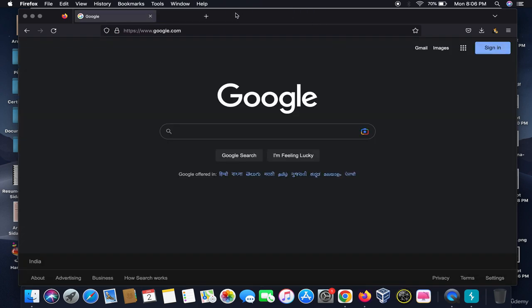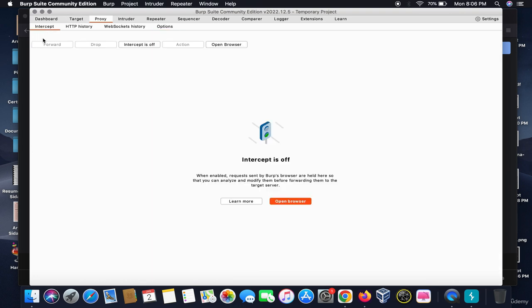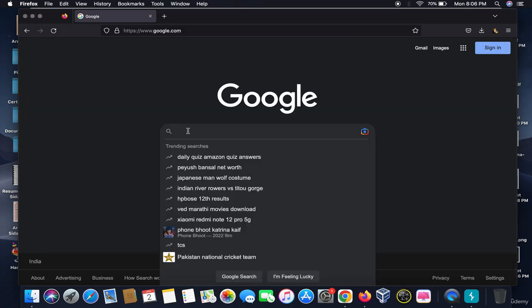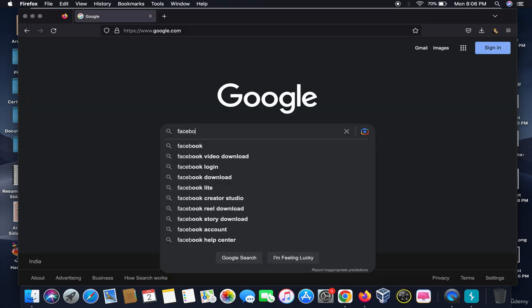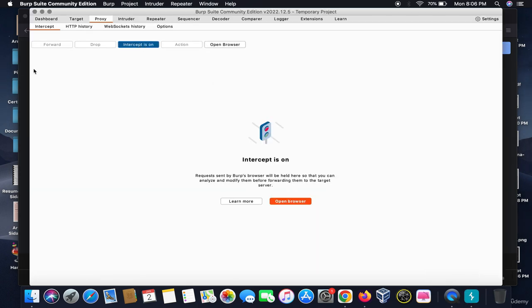So our Burp is successfully configured with our Firefox. Let me test it. I would search for anything here. Let's say I write Facebook, and I turn the intercept on.